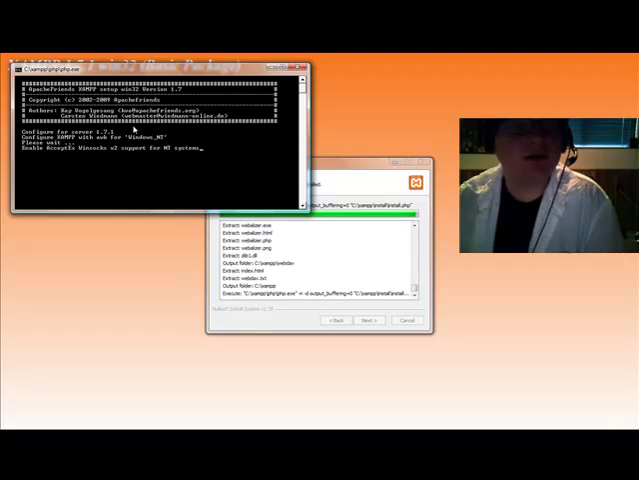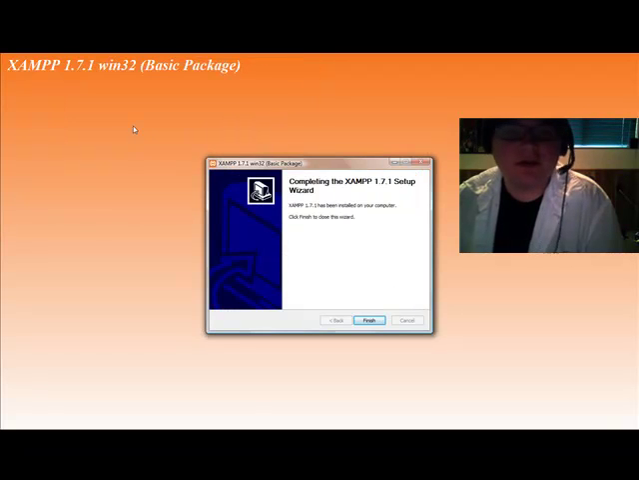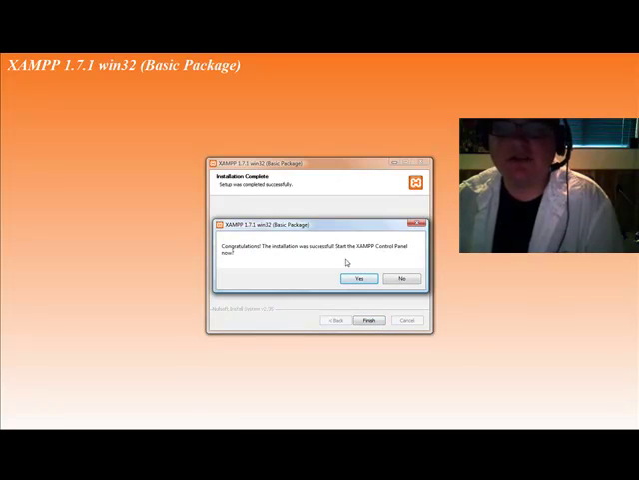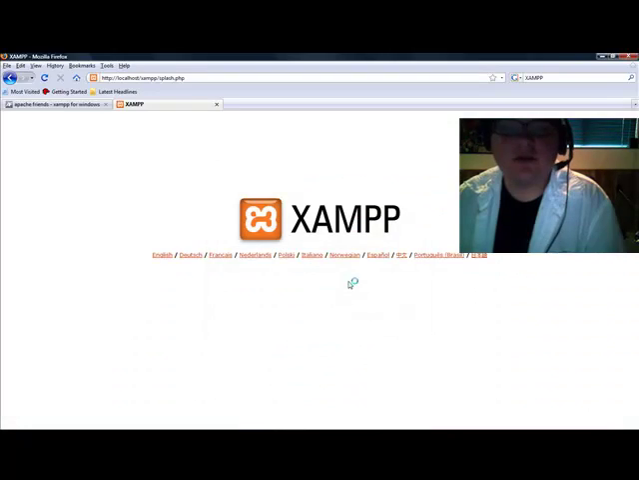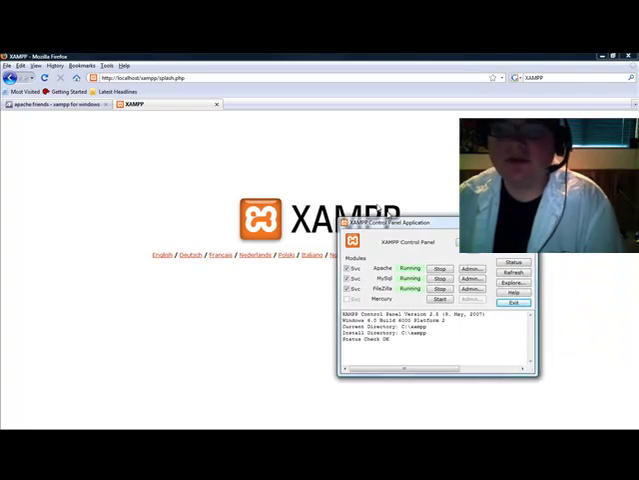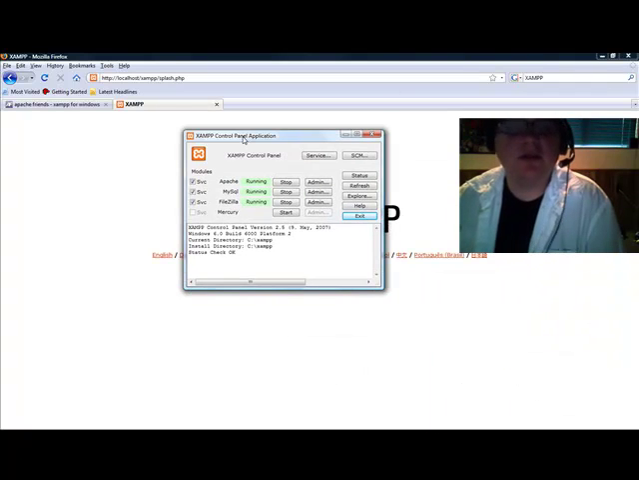Here's the DOS prompt I talked about. It's going to kick itself out. I'm not doing anything. Finish. Congratulations, the installation was successful. Thank you. Yes, I would like to go to the control panel. Here's the control panel, and I believe on the control panel when you first start this, none of these are checked.